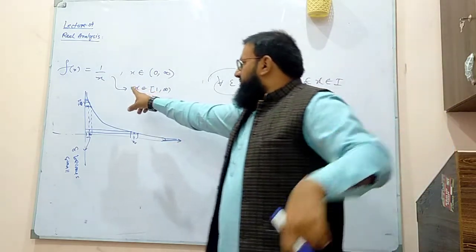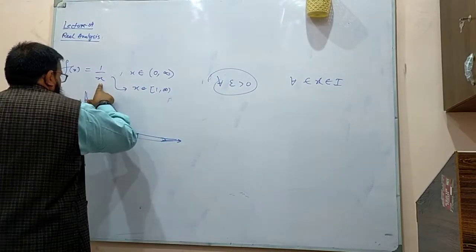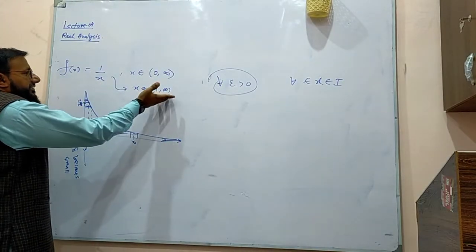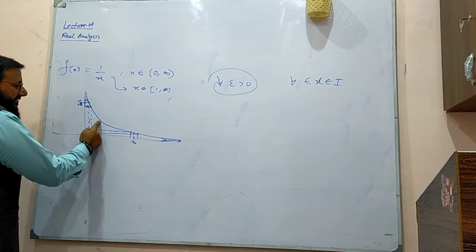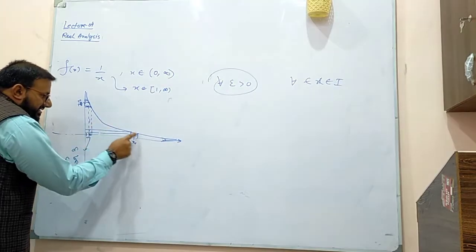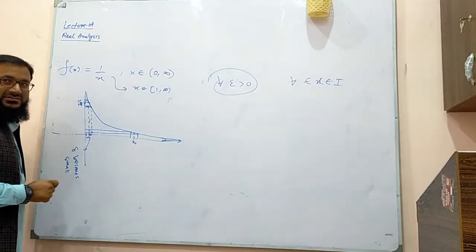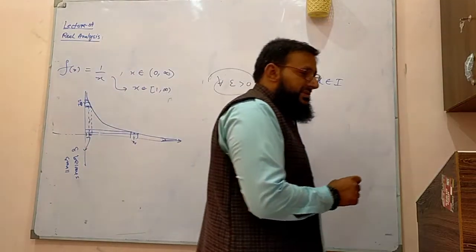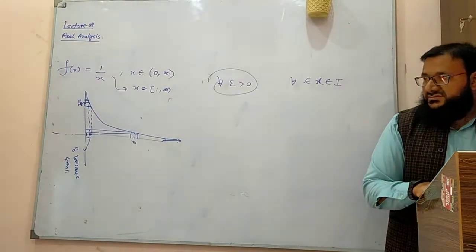Because near to 0, this function has an asymptote. But if I take the interval from 1 to infinity, it means I am starting from 1. So then this function is continuous as well as uniform continuous.